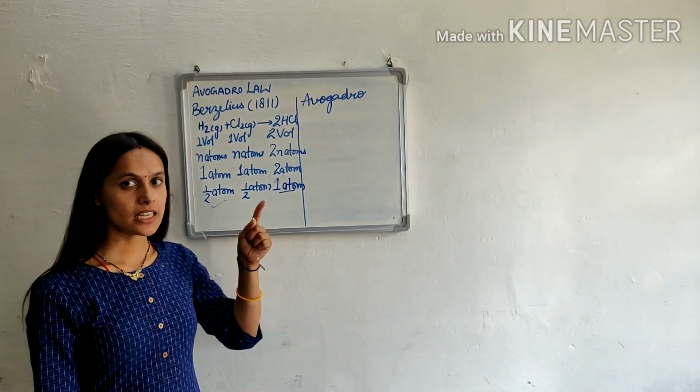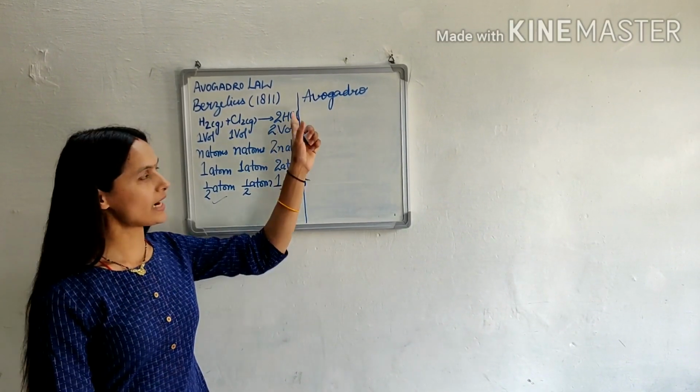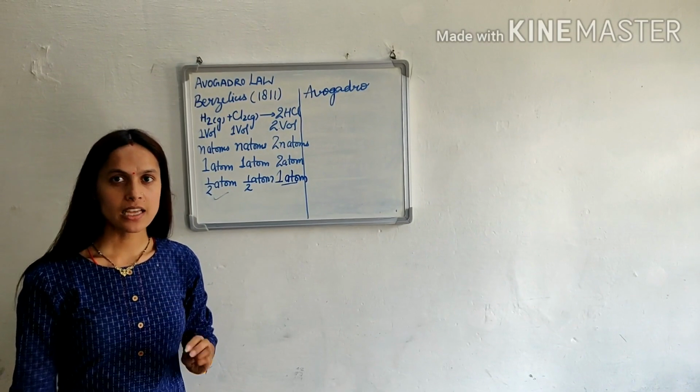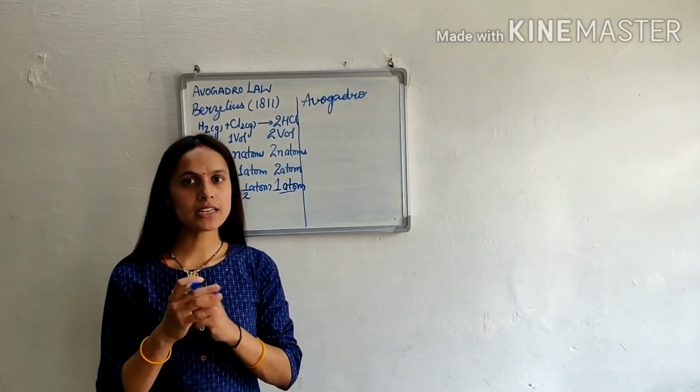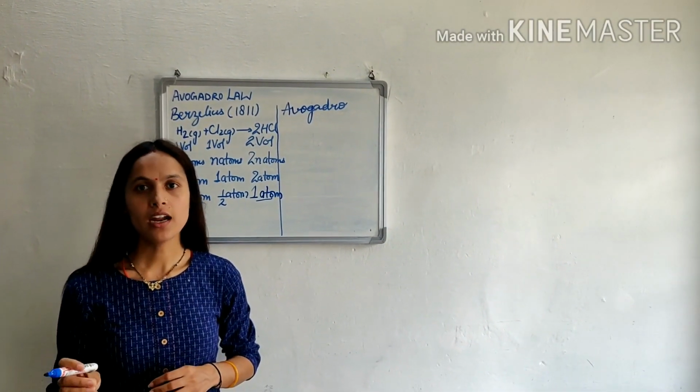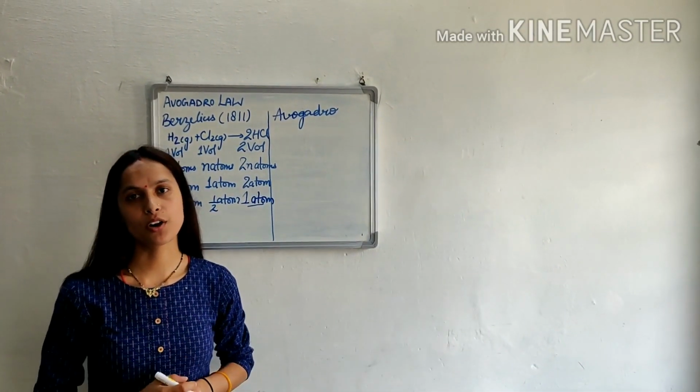Berzelius said equal number of atoms, and Avogadro said equal number of molecules.